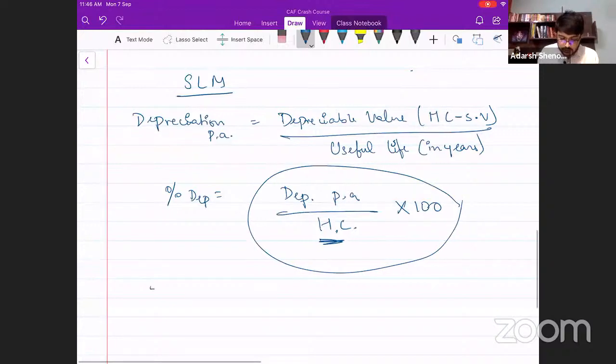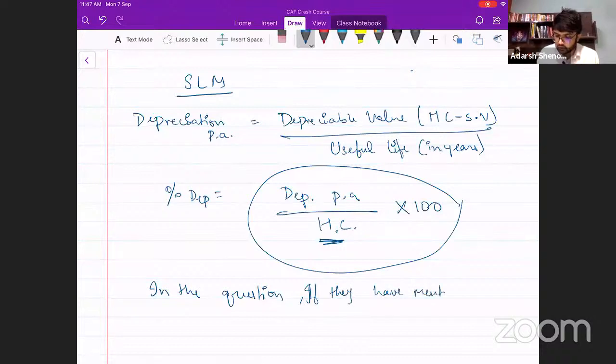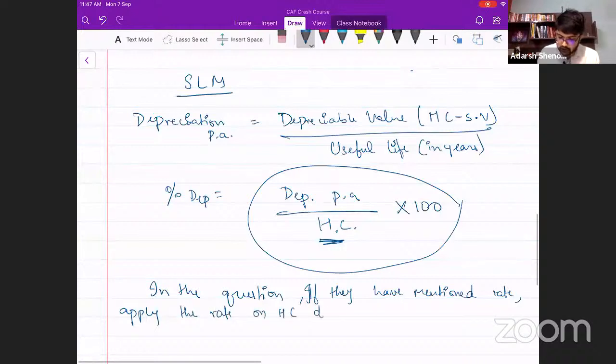So in the question, if they have mentioned the rate, apply the rate on historical cost directly without deducting the scrap value.